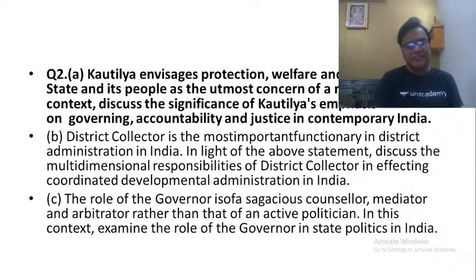As magistrate, he is responsible for maintenance of law and order. The district administration and the police administration will work under the district collector. He has ministerial powers also. He has the powers of the civil court also. And in case of some other aspects, he also has other powers like imposition of section 144 or imposition of curfew and shoot at sight orders. All these things can be done only by the district collectors.